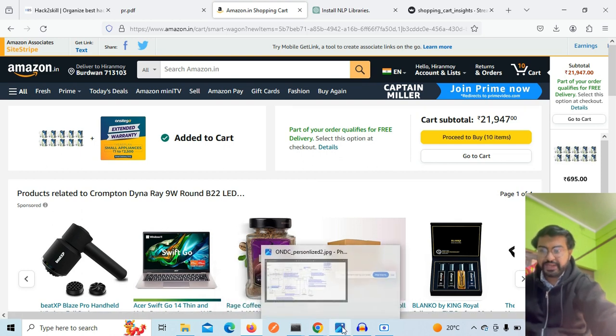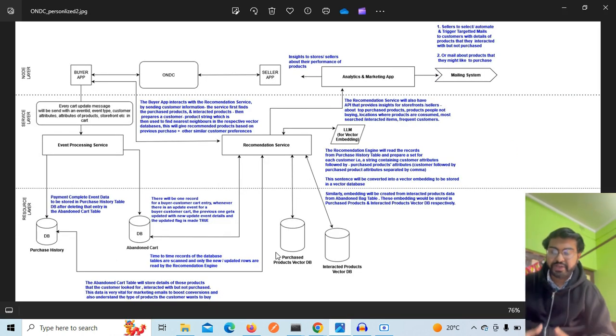Basically, I am segregating the events that we generate in the e-commerce website into two parts. One is the purchased items, which would be stored in the purchase history data table, where we store the event data having the customer information, product information, store information, buyer app ID, and all those informations, and the payment is done. Those records would be stored in the purchase history table. Other than that, whatever events we are triggering, be it update, merge, add, or any other activity in the shopping carts of the buyer app, are stored in the abandoned cart database.